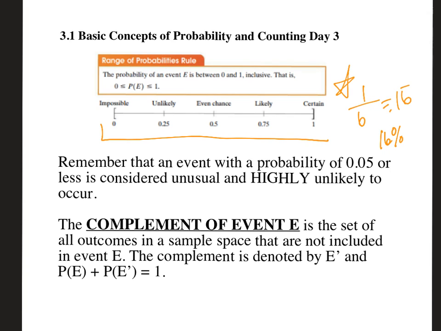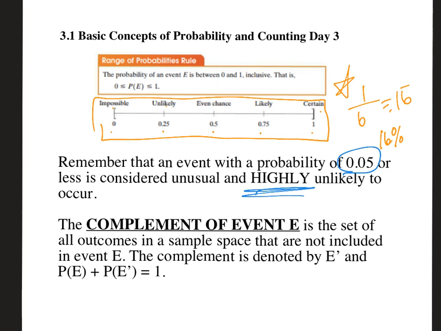This little thing right here is just the sliding scale. If it's 0, we call it impossible. If it's got a probability of 1, we call it certain. And then a 25% chance is unlikely, 50-50 is an even chance, and 75% is likely. Anything that has 0.05 or less is considered unusual and highly unlikely to occur.